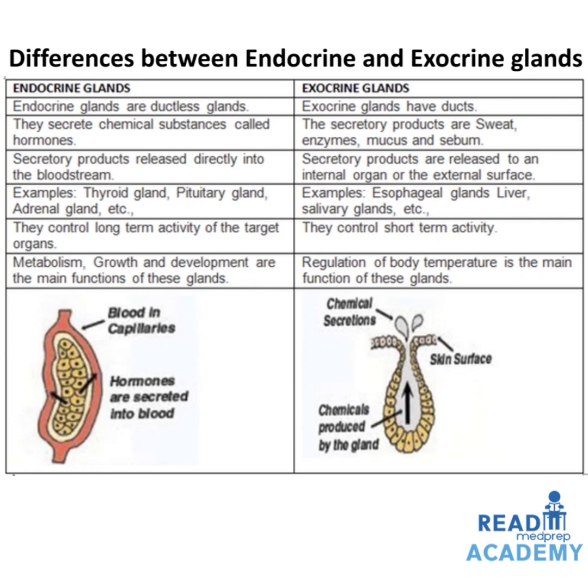Examples of endocrine glands: thyroid gland, pituitary gland, adrenal gland, etc. Examples of exocrine glands: esophageal glands, liver, salivary glands, etc. Endocrine glands control the long-term activity of the target organs, whereas exocrine glands control the short-term activity. For endocrine glands, metabolism, growth and development are the main functions. For the exocrine glands, regulation of body temperature is the main function. Below you can see the images of the endocrine glands and the exocrine glands which have already been discussed.